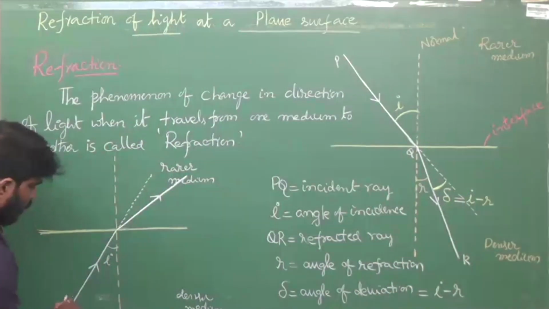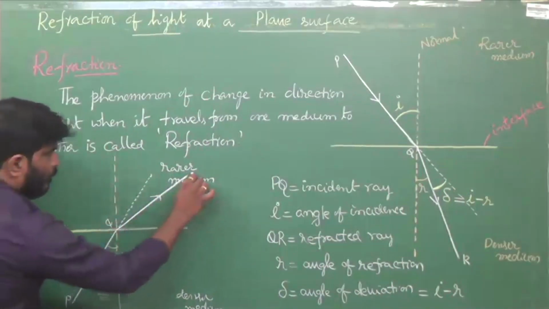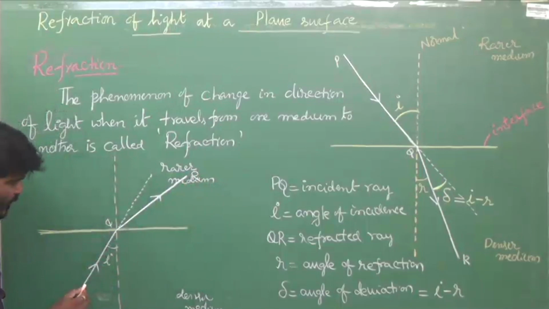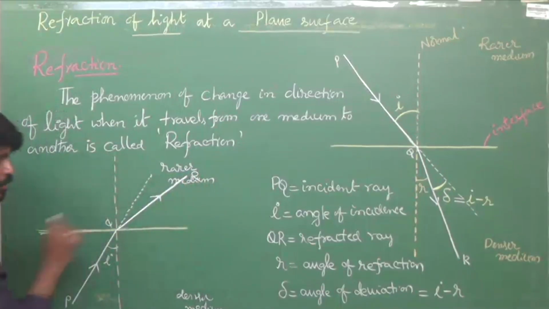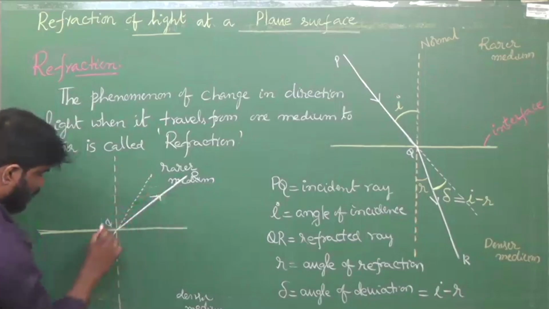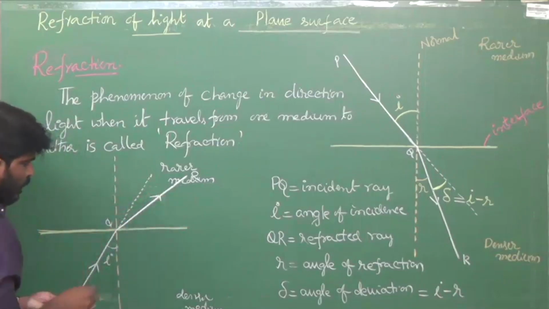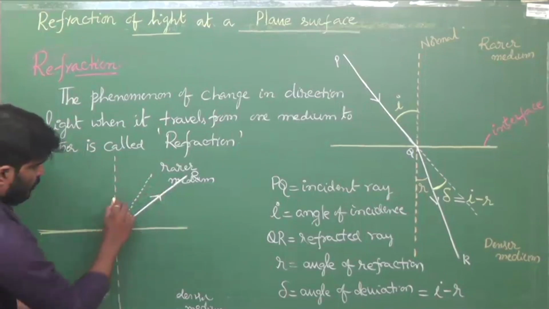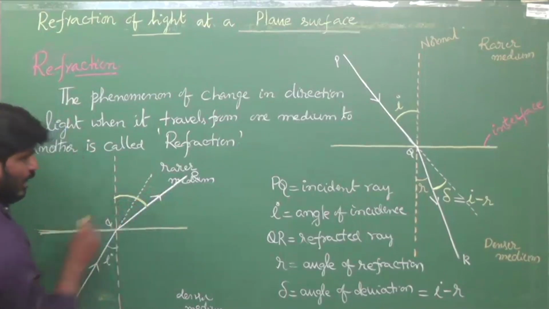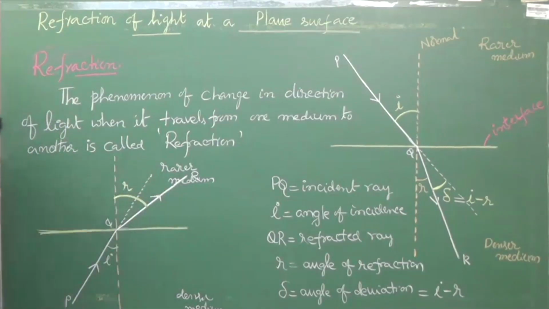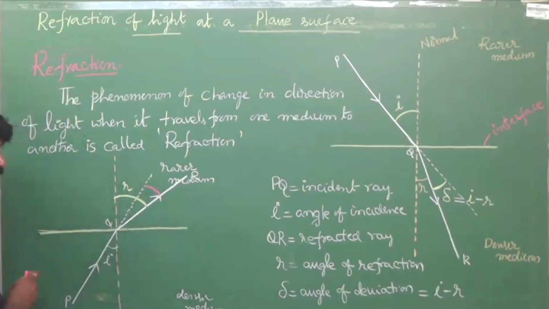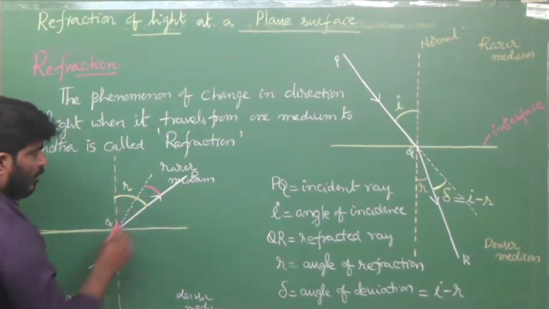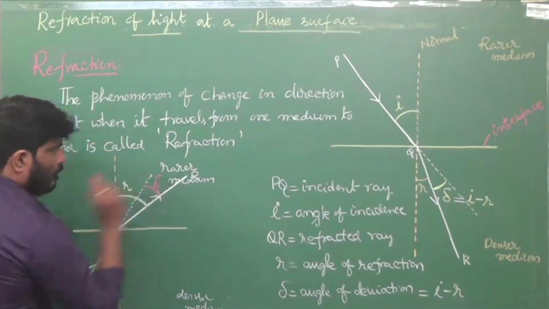So this is PQ incident ray, QR refracted ray. Now observe this. If this is I, this is also I. But here this is the refracted ray, that's why this one is the angle of refraction. Now observe the deviation. This is the deviation. Can you tell me the angle of deviation in this case?